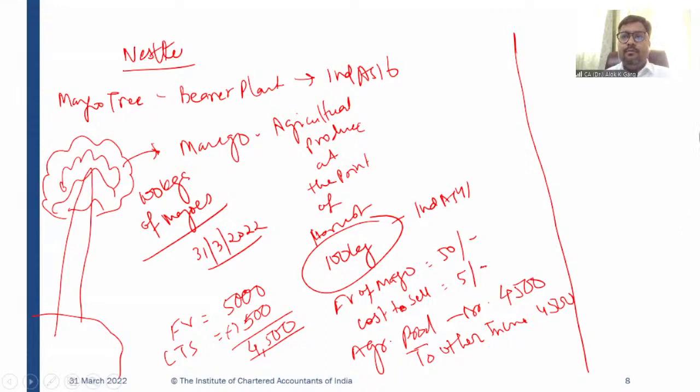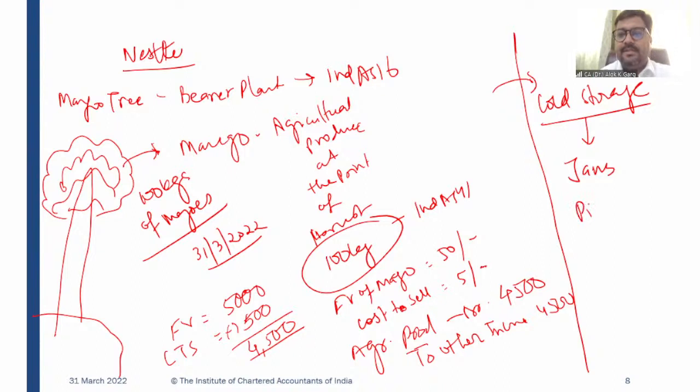And now after plucking these mangoes, the mangoes went to the cold storage. Okay, why? Because Nestle has to manufacture or produce, let's say, jams, pickles, or let's say some other kind of drinks, like Maaza, Slice.